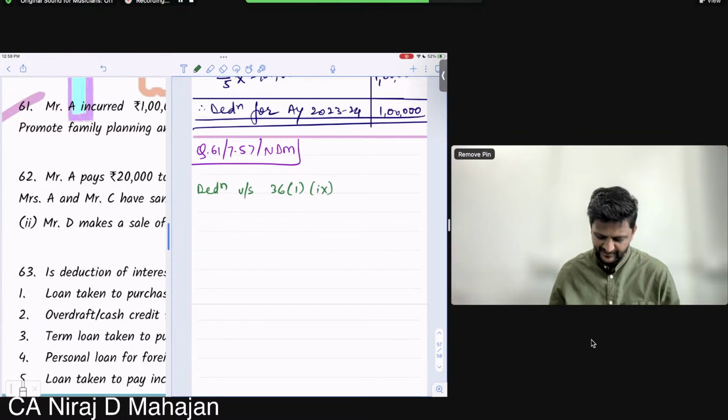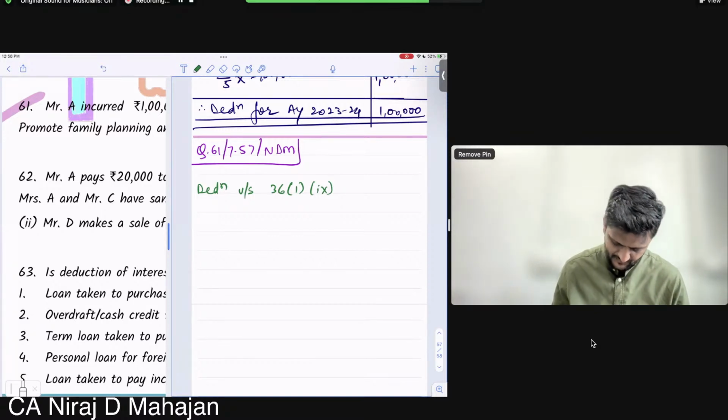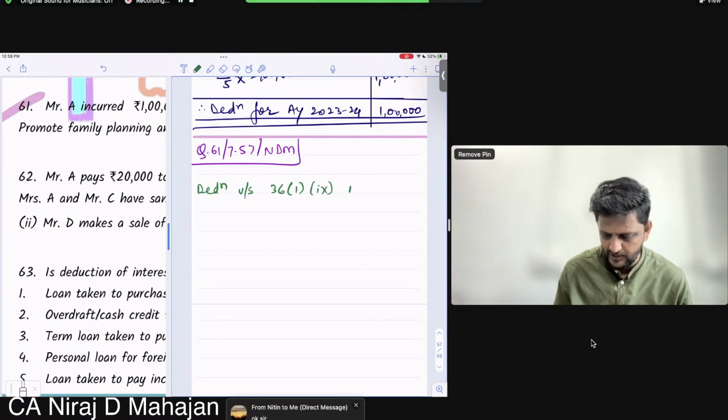So, reduction under section 36(19) is as follows. I'll do the calculation.